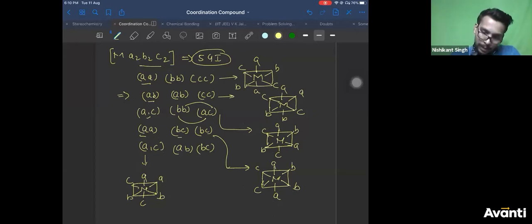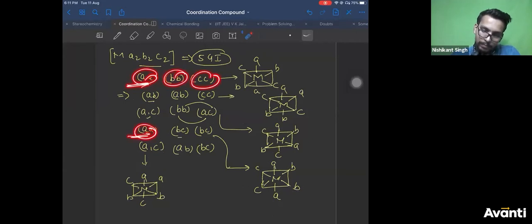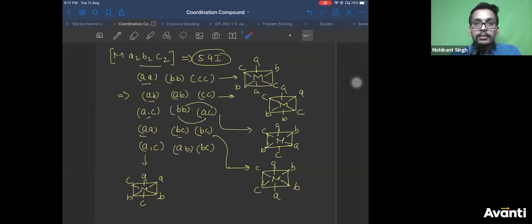1 and 4 are similar. 1 and 4 कैसे similar हो गए यार? AA, BBCC, BCBC, how they are similar? Chetan, here you have BB, here you have BC. Chetan, how they are similar? Yes, Chetan, how they are similar? Chetan?